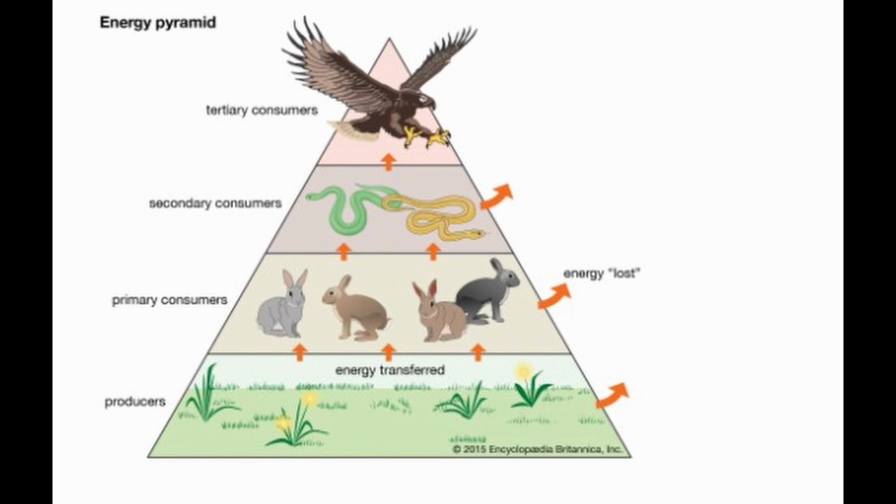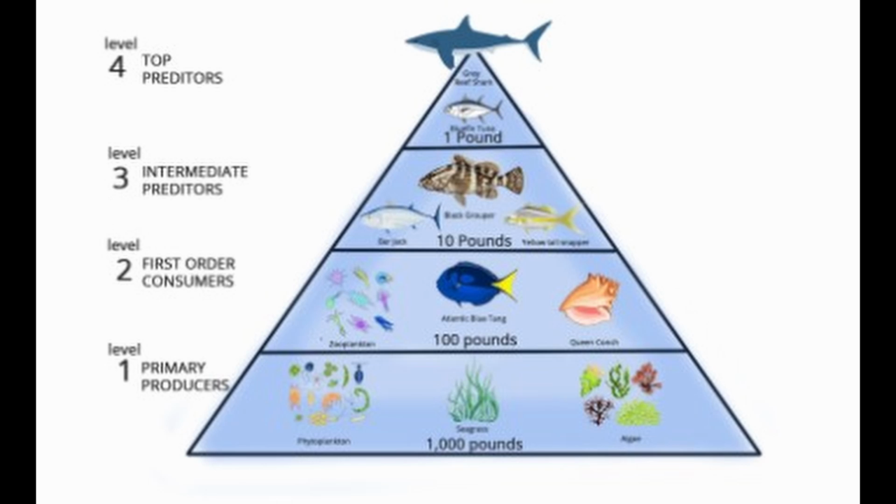Energy is passed on through organisms in what we call the flow of energy. Energy is made by producers, which is used by them to live and survive. Producers are eaten then by primary consumers. When primary consumers eat the producers, a little energy is lost. As secondary consumers eat primary consumers and tertiary consumers eat secondary consumers, a little energy is lost each time, moving